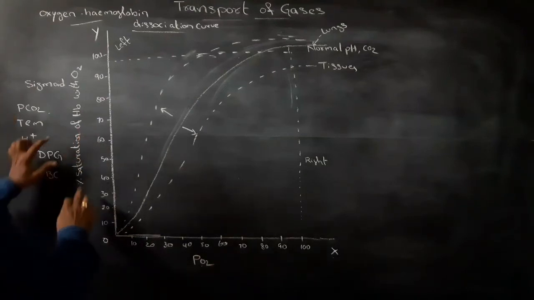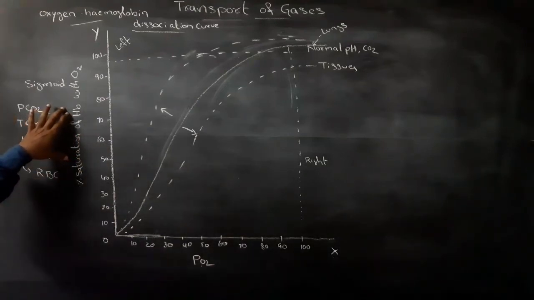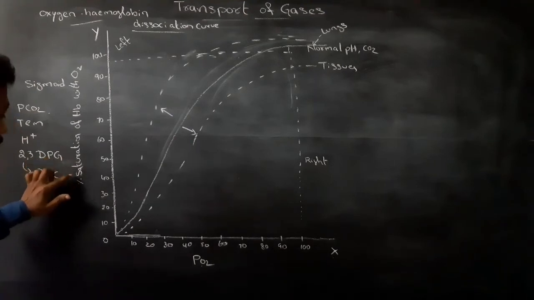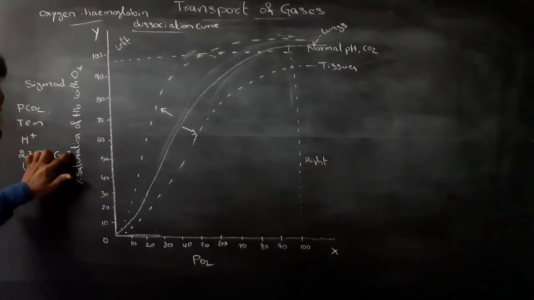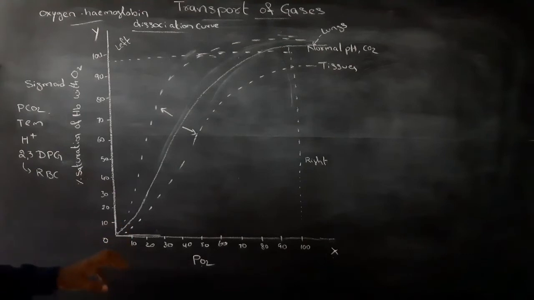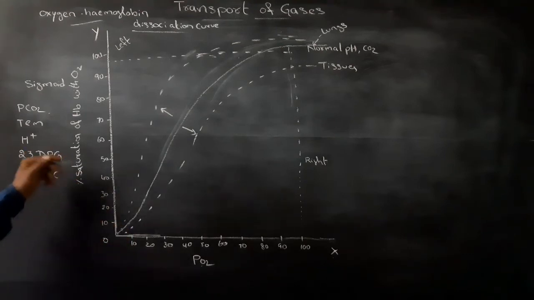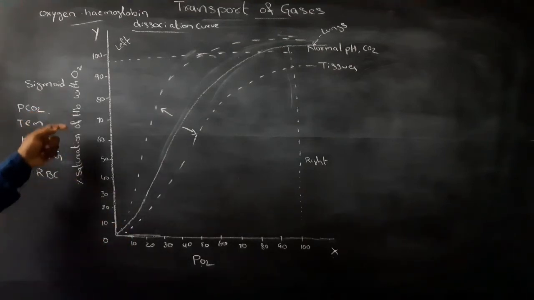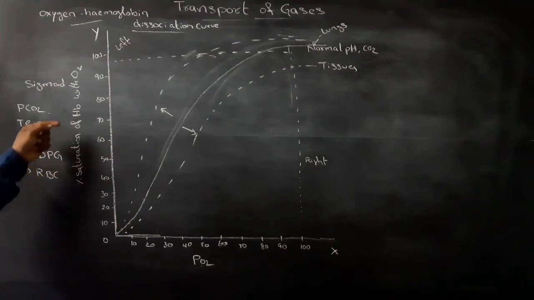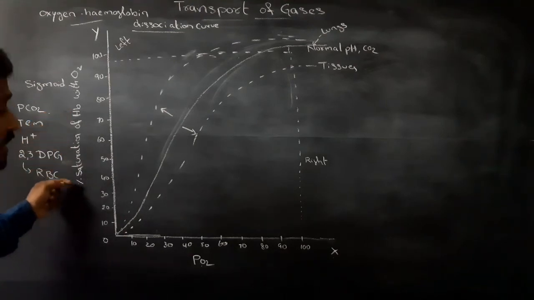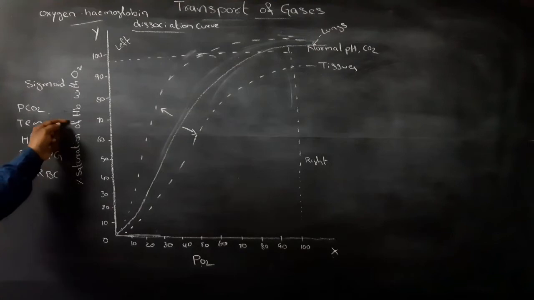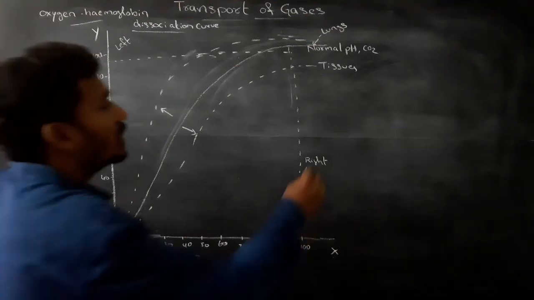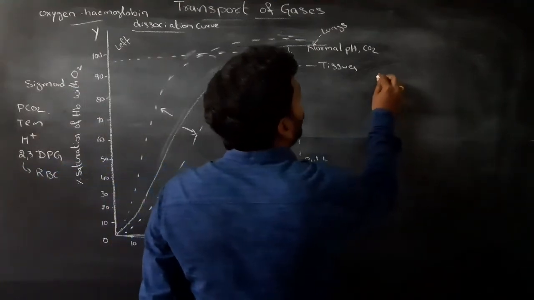Saturation means saturation of hemoglobin. Percentage of saturation means the percentage of oxygen bound with hemoglobin. The percentage of oxygen bound with hemoglobin is called the percentage of saturation of hemoglobin.